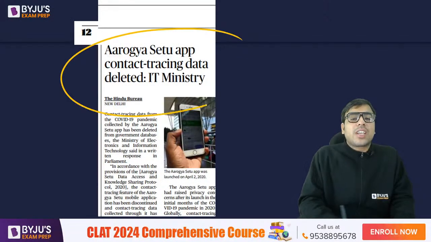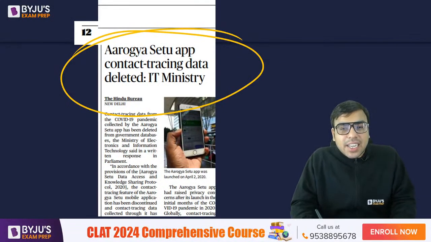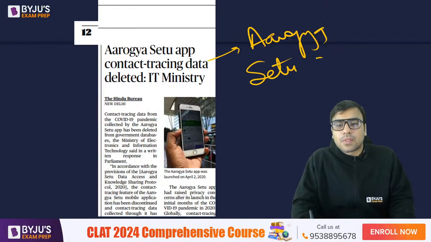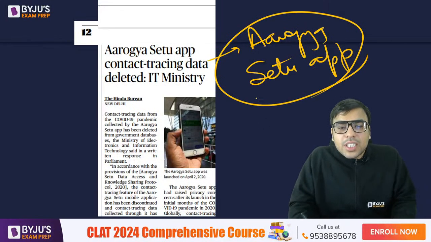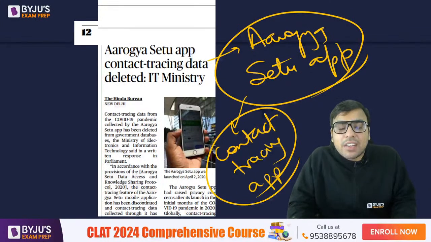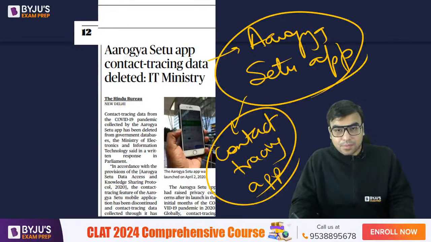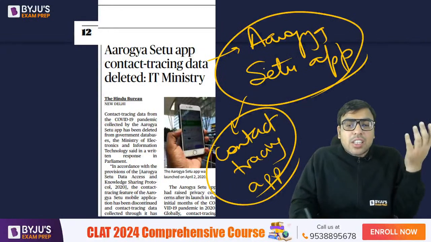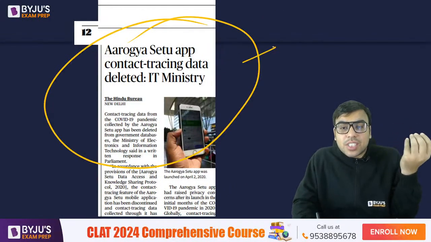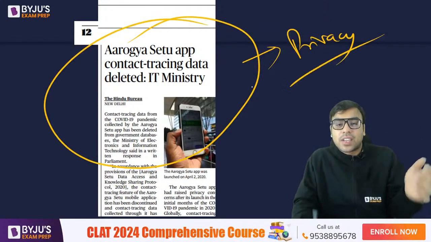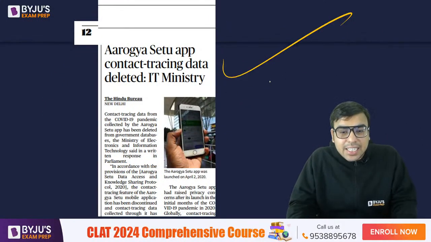Now the next is Arogya Setu app contact tracing data deleted, says IT Ministry. Now what is the Arogya Setu app? This app was actually a contact tracing app, meaning an app that was helpful in finding out the COVID affected persons. Now the government has said that they have deleted the data because otherwise there are chances of leakage, so privacy violation can be there. That is why, according to the IT Ministry, they have deleted that data.